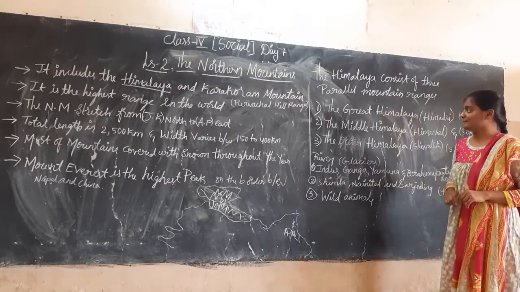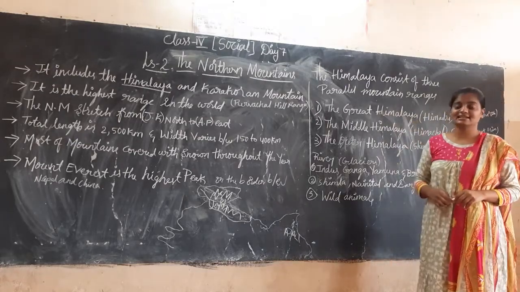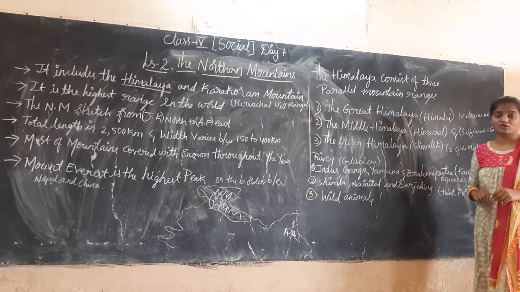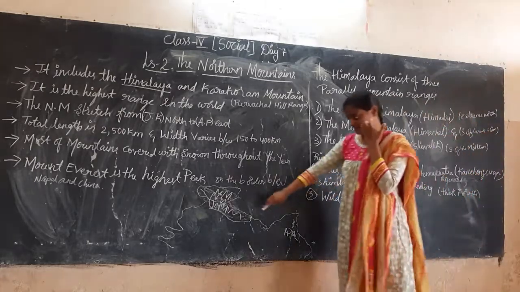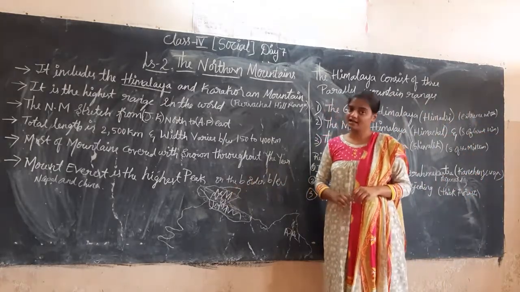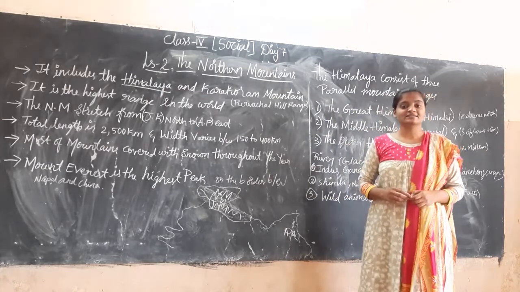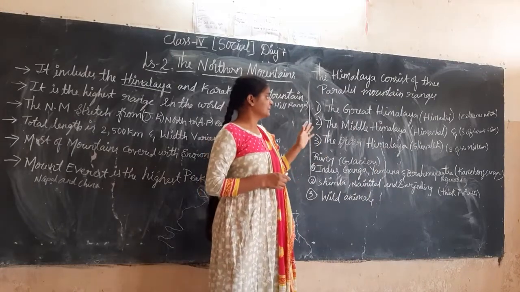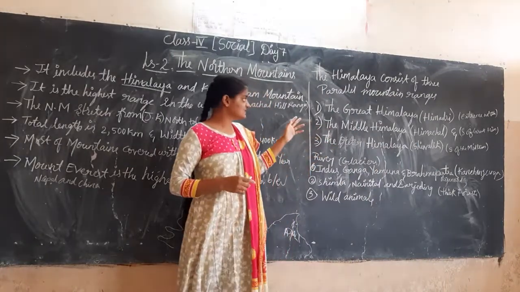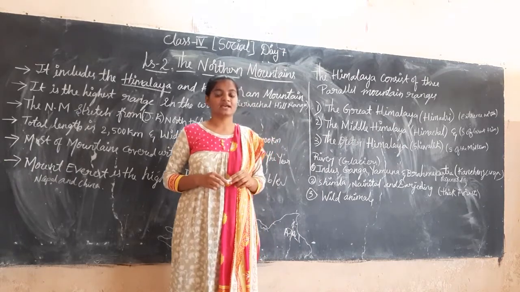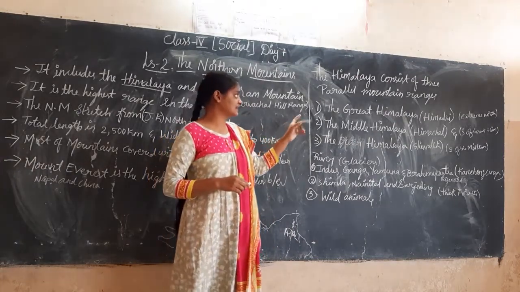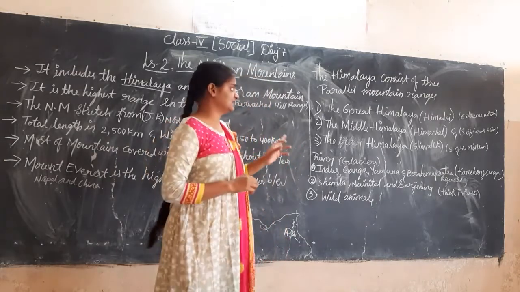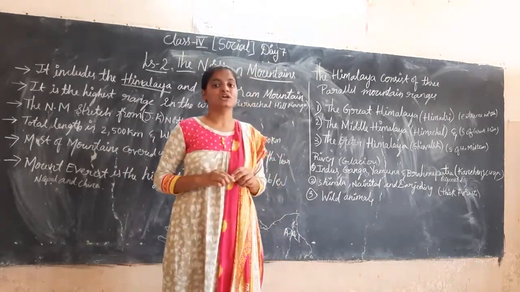First we learn about the Greater Himalayas. These Greater Himalayas are situated extremely north of our country. This Greater Himalaya is the highest mountain range. Throughout the year, the Greater Himalayas are covered with snow.